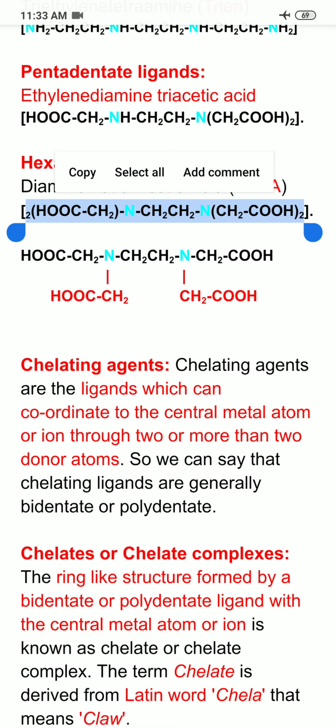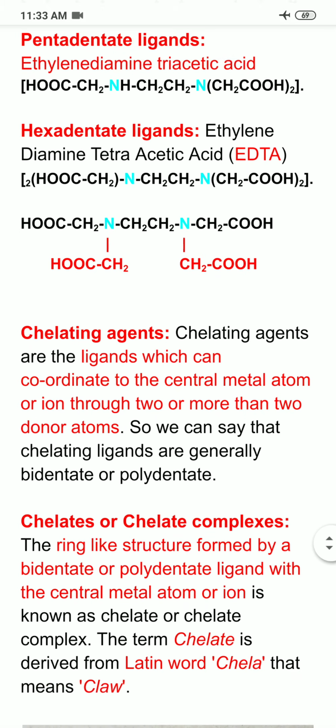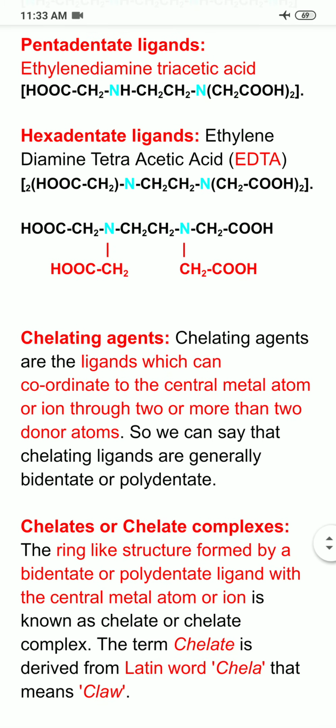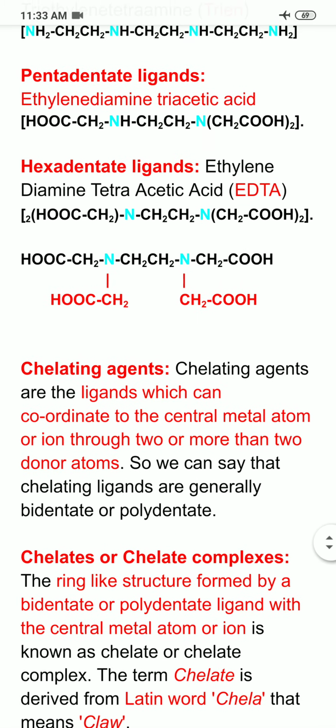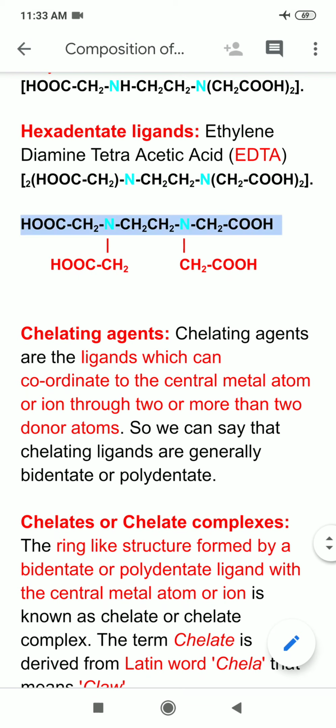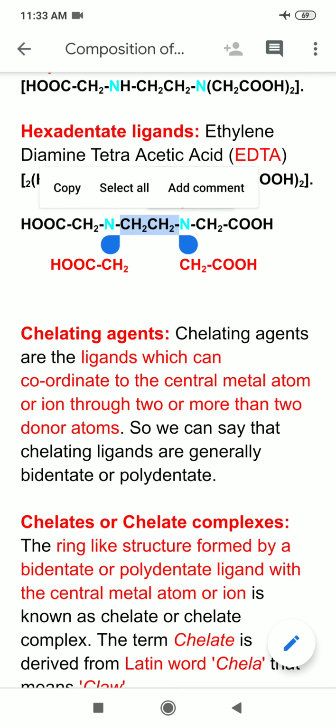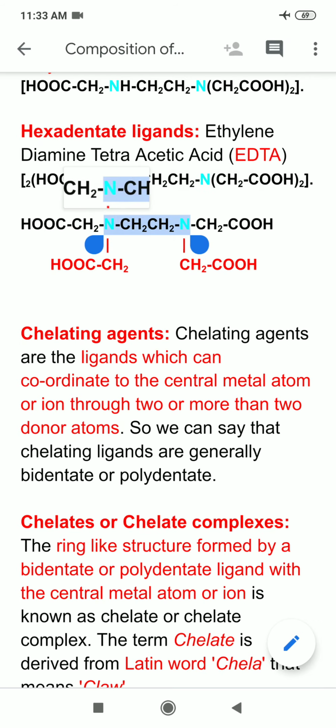And to make it more clear, I have shown its structure below. This is the structure of ethylene diamine tetraacetic acid. So in the center, the ethylene unit is there. Now it becomes ethylene diamine, but all the hydrogens of nitrogens have been replaced by 4 acetic acid moieties.